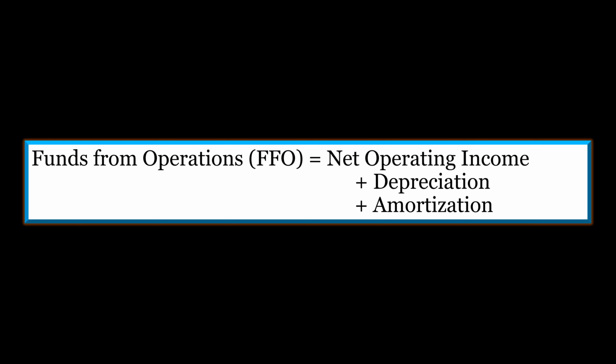Another measure of a REIT is the capitalization rate, or cap rate, which is the income from normal business operations divided by the value of its property portfolio. The performance of REITs is also measured by the funds from operations, which is like cash flow from operations, equal to net operating income, then adding back depreciation and amortization, since these tax deductions do not require an outlay of cash. Gains or losses from the sale of property or investments are not considered when calculating net income, because these are one-time events. So the funds from operations measures the viability of the REIT, including the ability to continue making dividend payments, since such payments depend on a steady cash flow.